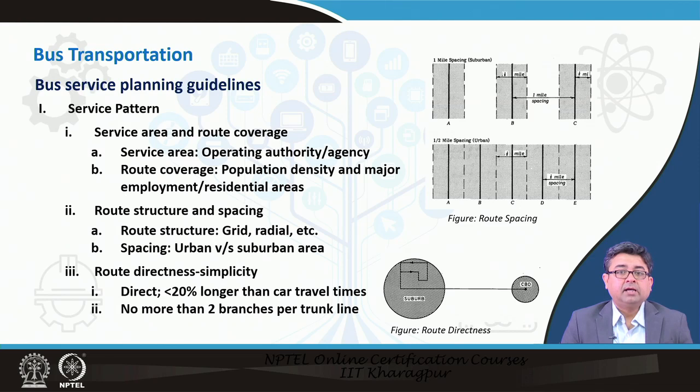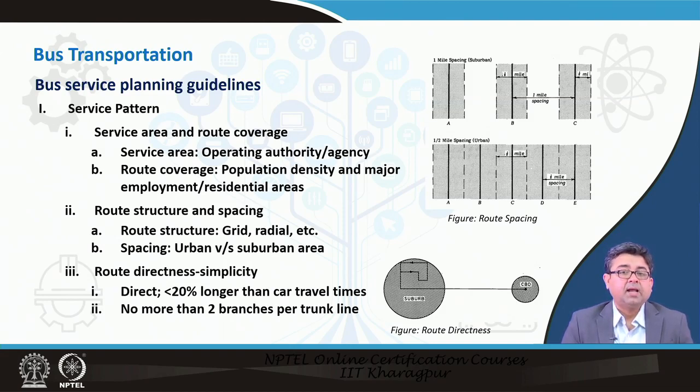Then finally, in route structure and spacing, you have to understand how widely or closely spaced your bus stops should be. We have learnt about this in the previous lecture. In the urban areas, usually your spacing should be less, because the population density is always higher in the urban areas, whereas in the suburban areas your population density may be lower and your spacing can be large.